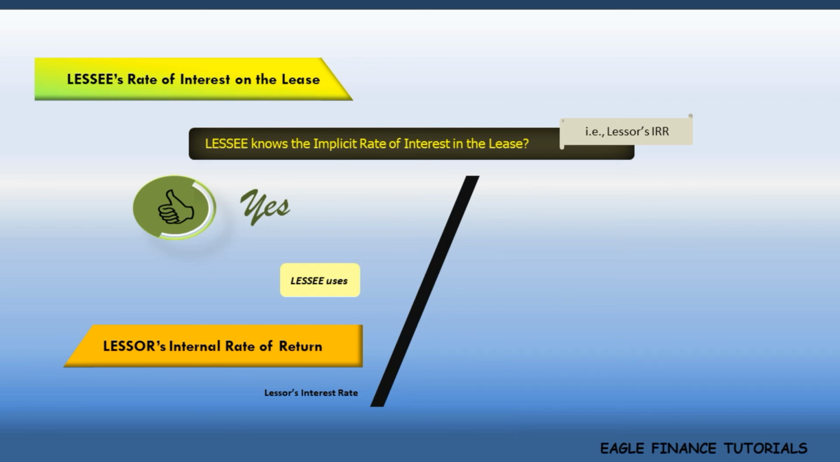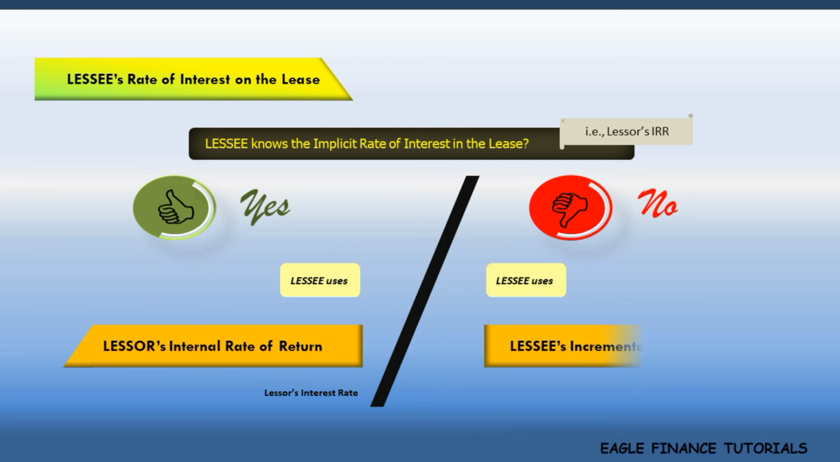The other situation is the lessee is unaware of the lessor's rate of interest. In this case, the lessee uses his own borrowing rate of interest. That's the rate at which he would be able to borrow additional funds in the normal course. The rationale for this rate is, suppose instead of going in for the lease, the lessee borrows a loan to buy the asset, what rate of interest would he incur? That is his incremental borrowing rate, and the lessee applies this rate in accounting for his interest expense on the lease.